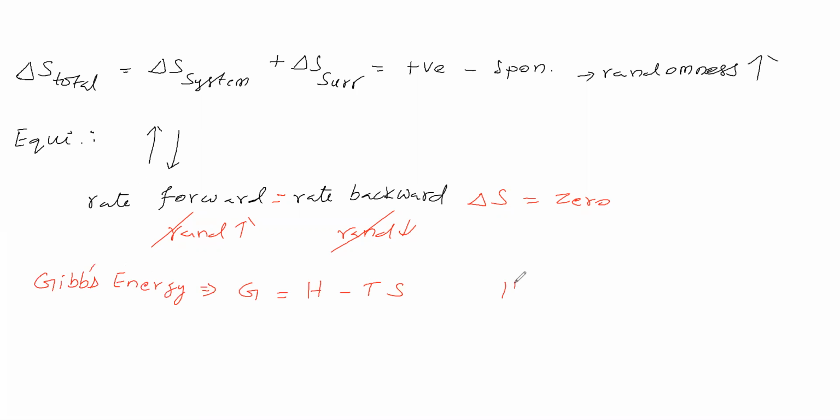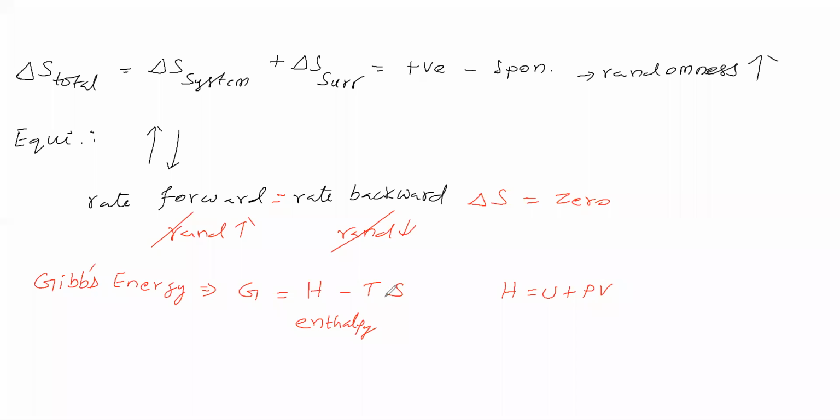Just as H is equal to U plus PV, this Gibbs energy is defined like this. In the Gibbs energy, capital H is called enthalpy, the term introduced by the first law of thermodynamics.